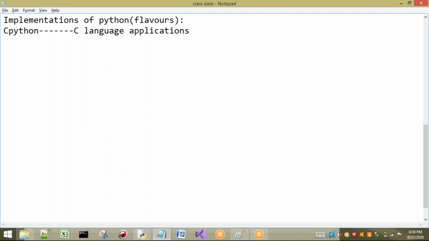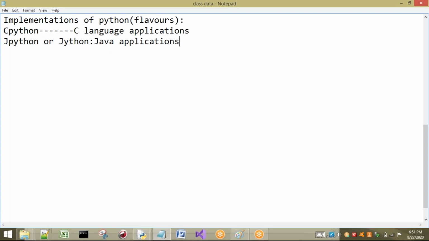Next, we have already talked about JPython, which is Jython. I will write JPython, or it is also named Jython. Generally we keep this one with a capital J. Jython is generally used for Java related applications. I told you in the earlier example that our code can be sent to